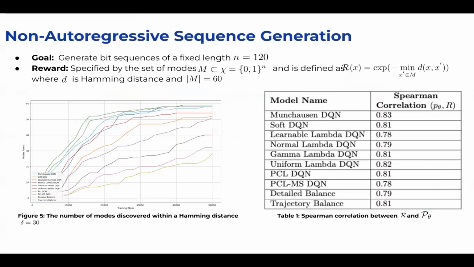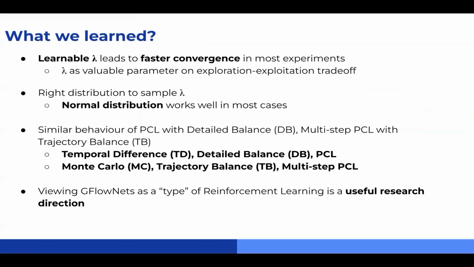Additionally, we conducted experiments on bit sequence generation with a fixed length of 120. Evaluation using Spearman correlation and the number of modes captured reveals learnable lambda DQN again as a top performer, closely approaching the maximum value of 60 faster than others. Gamma lambda DQN also performs notably better in this task compared to others, as opposed to earlier tests. In addition, Table 1 shows that reward correlations across all algorithms are similar, with baseline Munchausen DQN showing slightly superior performance. In conclusion, we found that learnable lambda DQN generally leads to faster results.